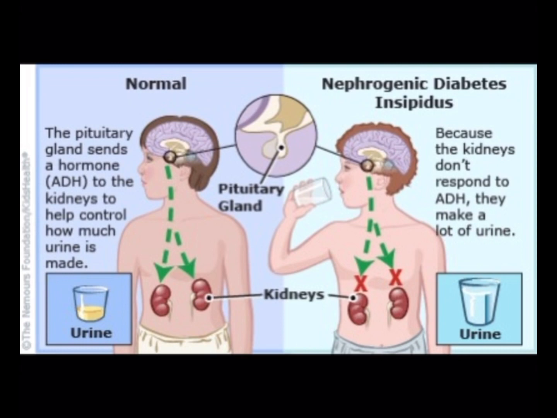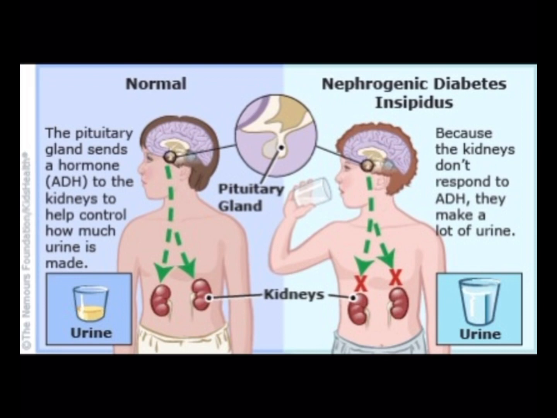As in this image, in a healthy person, the body's water balance is tightly controlled. The kidneys filter blood and produce urine, but they also have the ability to reabsorb water back into the bloodstream to prevent dehydration. This process is controlled by antidiuretic hormone, which is released by the pituitary gland when the body needs to retain water. When a person is dehydrated or has a high sodium level, the brain detects this imbalance and signals the pituitary gland to release ADH. ADH then acts on the kidneys, specifically on the collecting ducts and distal tubules, to make them reabsorb more water. This leads to production of small amounts of concentrated urine to conserve water.